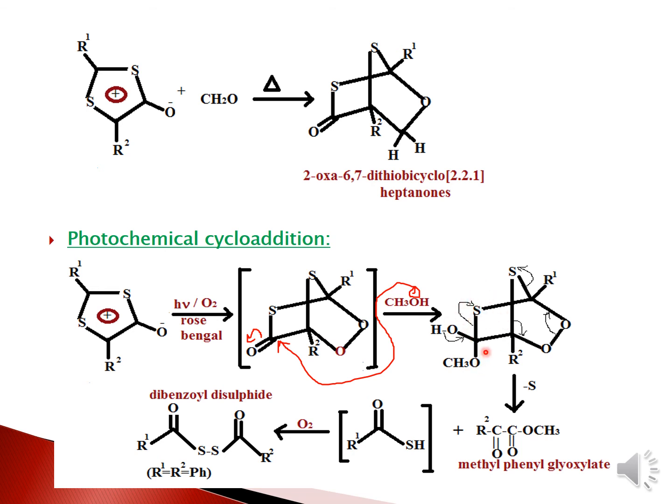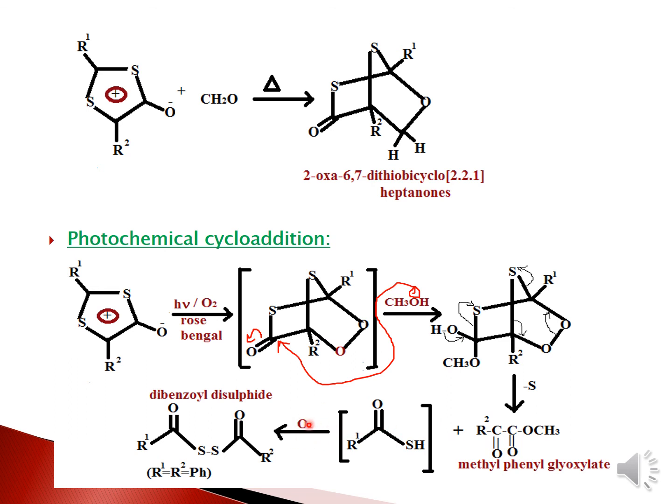So first you generate the adduct, and then this bond will shift over here and give you the diketones. Then you will result in the methyl phenyl glyoxylate with the cleavage of the sulfur atom. You get back the diketone as well as R1COSH.